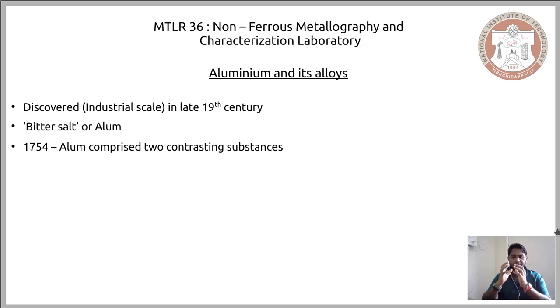So when you talk about the historical developments in aluminium, this was the first point wherein people began to realize that this alum, a compound comprising more than one substance, had in it a different substance with a property unlike any other salt considered at that time. This was the starting point for people to be intrigued about alum, meaning that it had something in it that was different from any other salts, and this was the starting point for the discovery of aluminium.